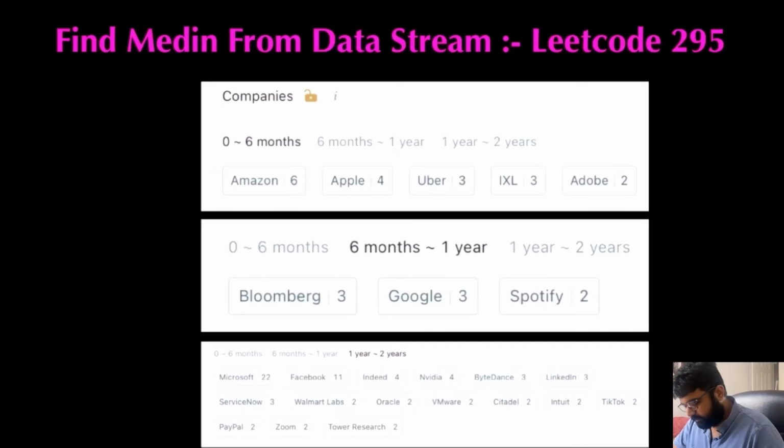Hello friends, we are still not employed by a FAANG company, so let's not stop LeetCoding till we get there. So the LeetCode problem we are going to solve today is called find median from a data stream. It is a very nice problem.